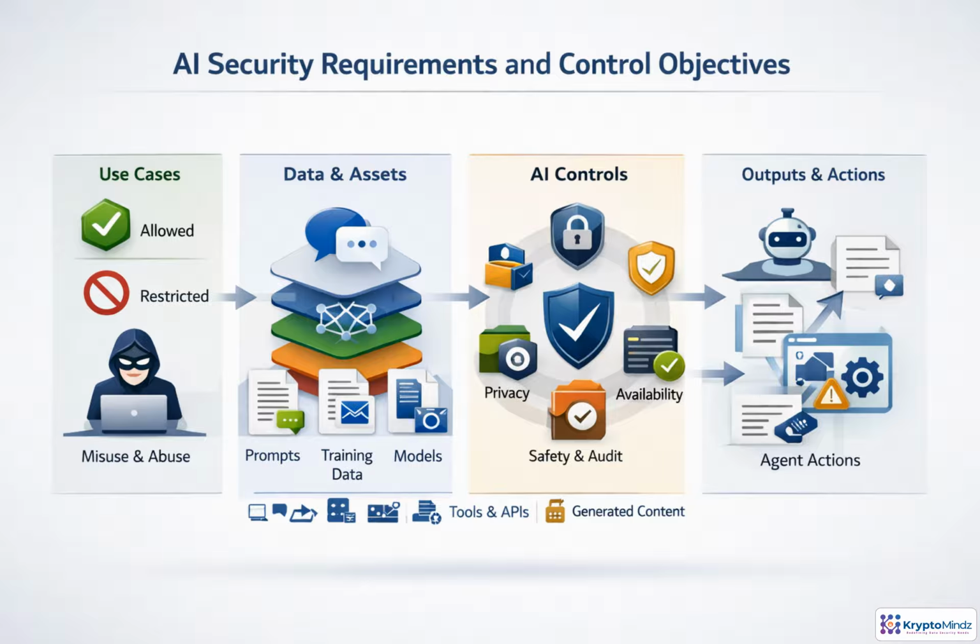Strong AI security begins by turning broad concerns into testable requirements. Define what the system is allowed to do and what misuse it must block. Classify the AI assets involved: prompts, training data, models, tools, APIs, and generated content. Then map privacy, integrity, availability, safety, and audit needs into controls. The takeaway is clear boundaries: what data can enter, what outputs are acceptable, and what actions an agent may take.